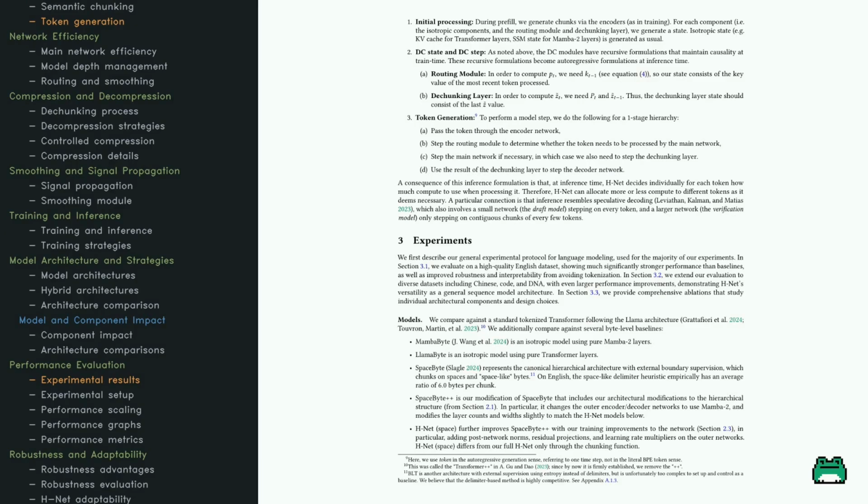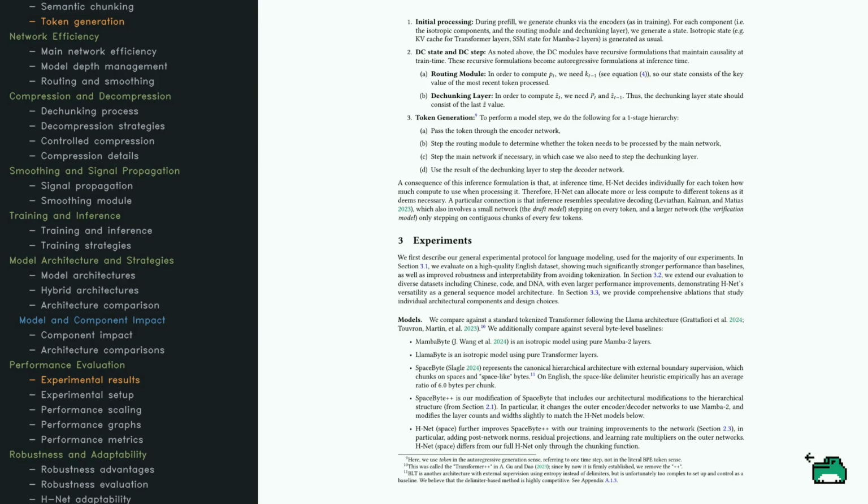Let's look at HNet's initial processing and token generation. During prefill, encoders create chunks, preparing everything for processing. Dynamic chunking modules use recursion to maintain a smooth information flow. When generating tokens, the model checks if deeper processing is needed, optimizing resource use. In the experiment section, HNet demonstrates its capabilities across datasets, including English and DNA, outperforming traditional models like MambaByte and LlamaByte.